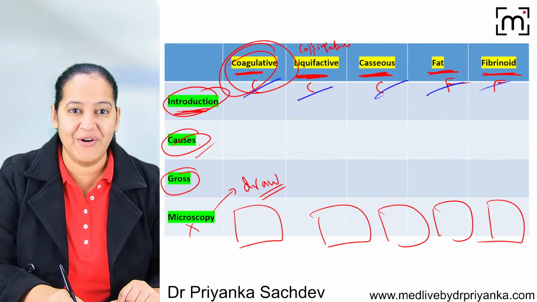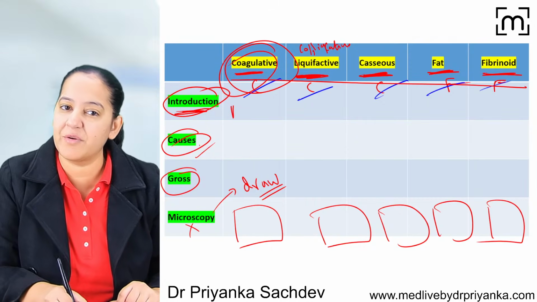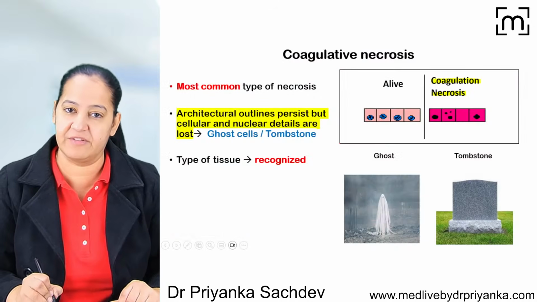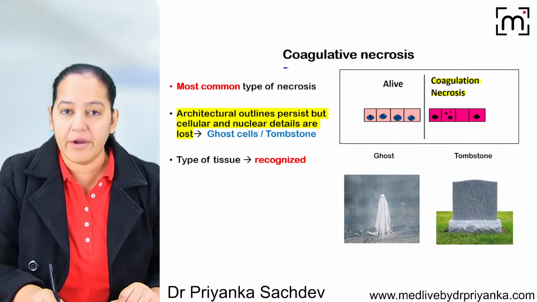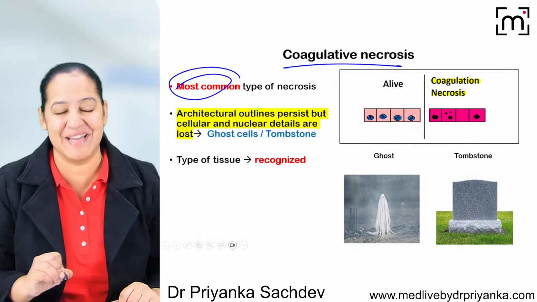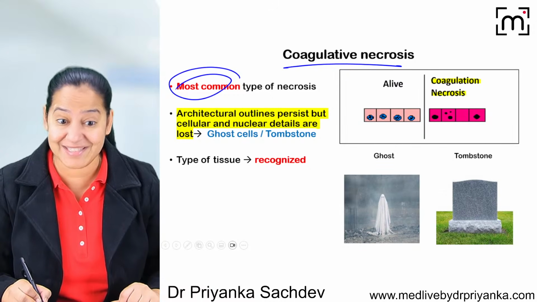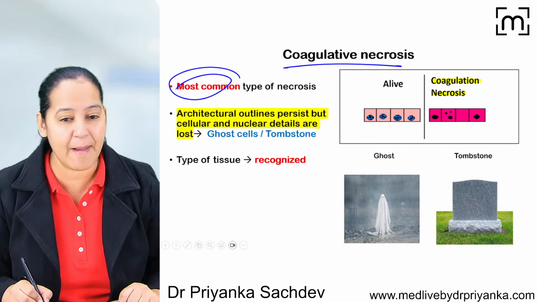The first one, coagulative. Among the 5, which is the most common? Coagulative necrosis is most common among the 5. That's the only thing written. Coagulative necrosis is the most common type of necrosis. Say yes, it's most common type. Now what is the thing happening here?